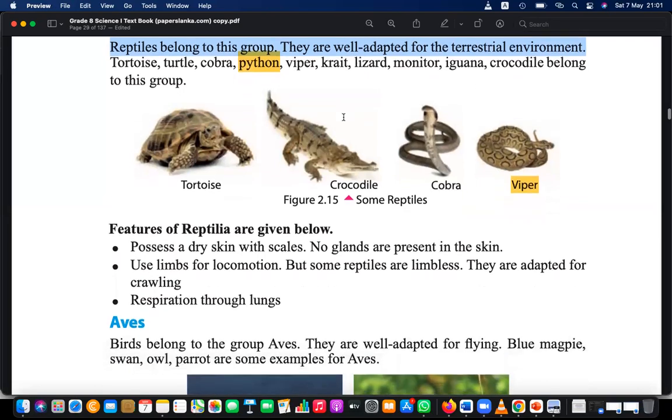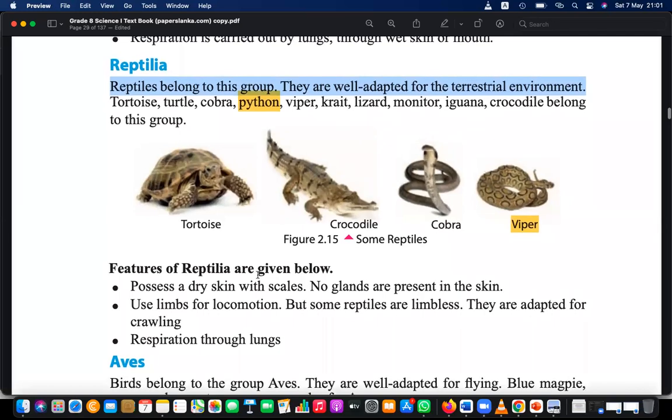Okay, so let's write down about that. They have dry skin, and mostly they have scales, right? Some are really visible, some are only slightly visible, but actually there are no glands in the skin. That is another special thing, no glands in the skin. Use limbs for locomotion.